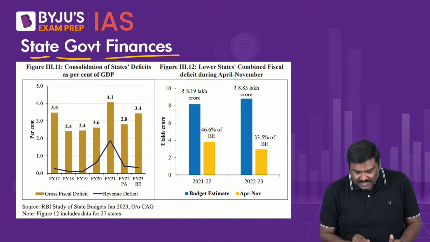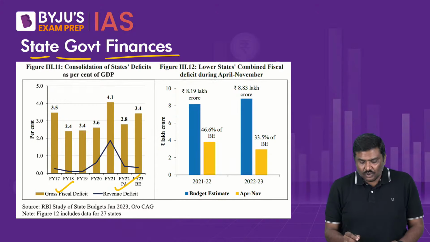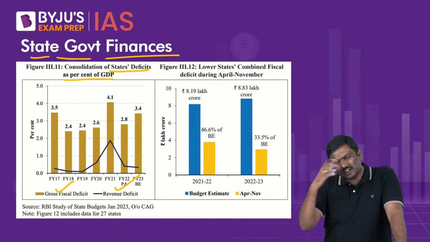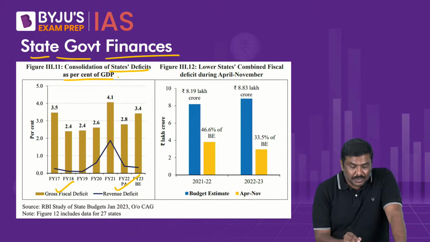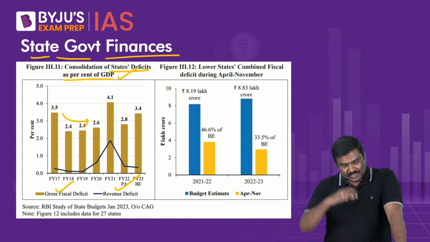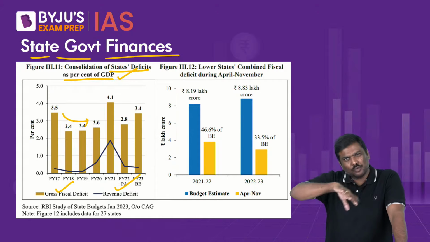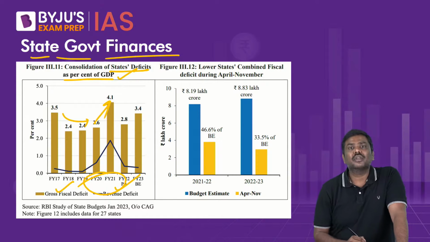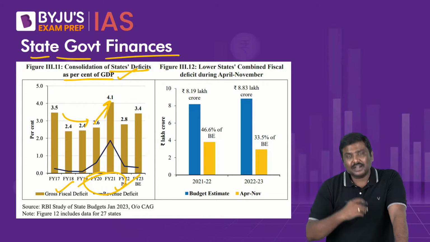That you'll be able to see when you look at the deficits of all the state governments collectively as a percentage of GDP. The deficit which was around 2.4 to 2.6% shot up to 4.1% thanks to the pandemic.